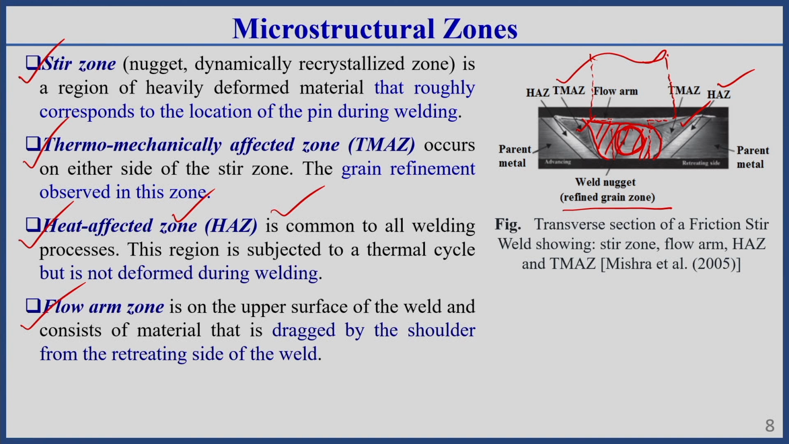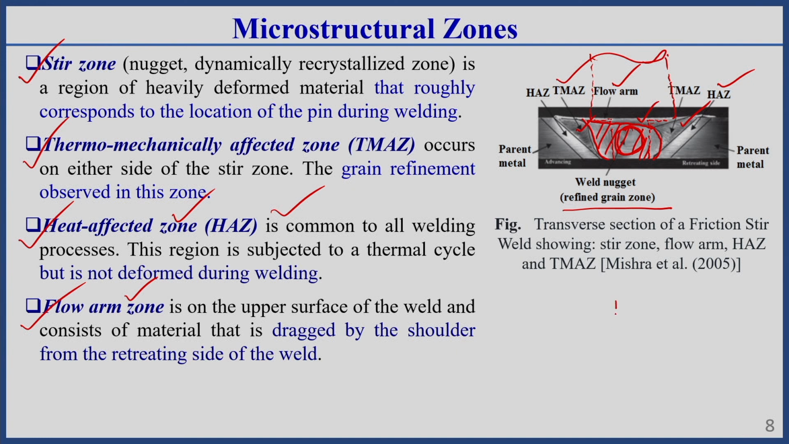Another zone is called the flow arm zone, which you can observe on the upper surface of the weld, and consists of material which is dragged by the shoulder from the retreating side of the weld. This you should keep it in mind. Now, before going into details, you should know what the retreating side is and what the advancing side is.